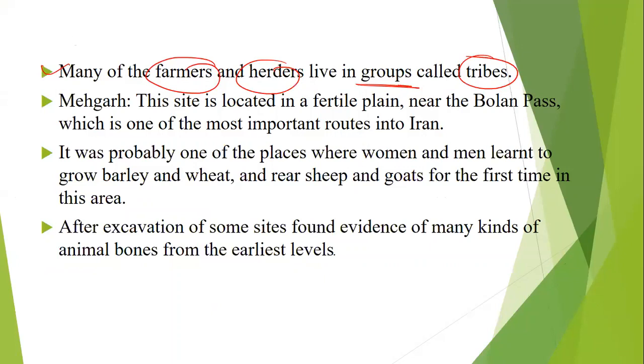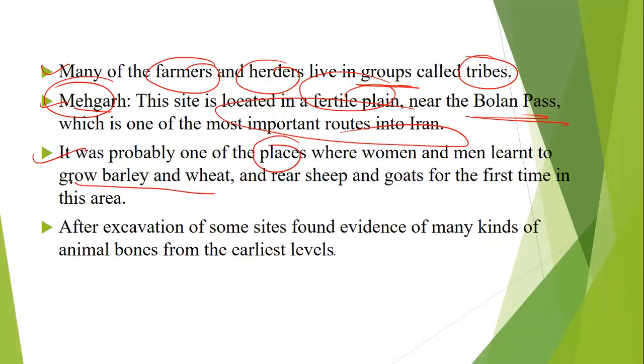So the groupings consist of either herders or farmers who used to stay together for a lot of reasons, say for collective defense, for food, for safety, for security, for any other thing. Mehrgarh is a site located right in the fertile plain near the Bolan Pass, one of the most important routes into Iran. Now, according to the historians and archaeologists, it is probably one of the places where the woman and the men learned to grow barley and wheat.